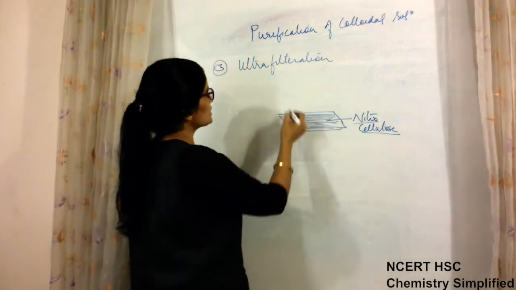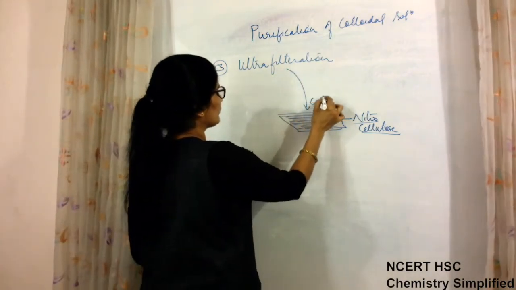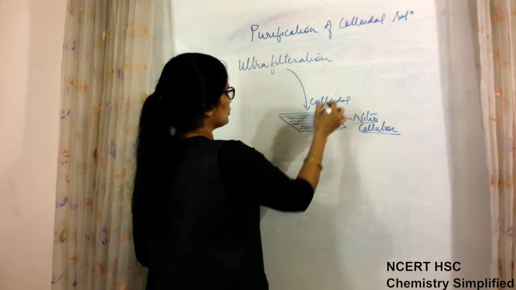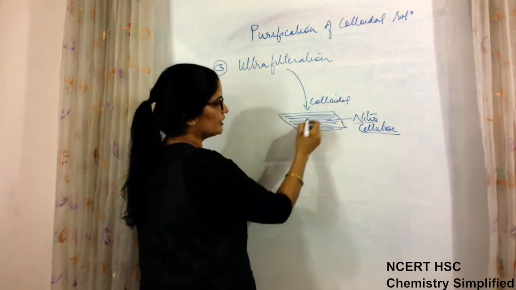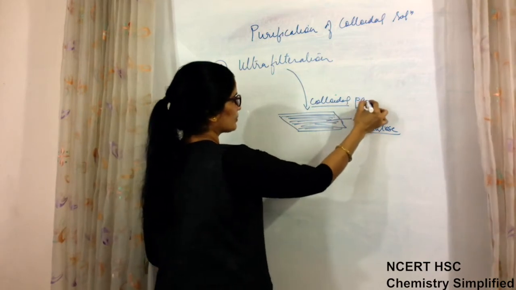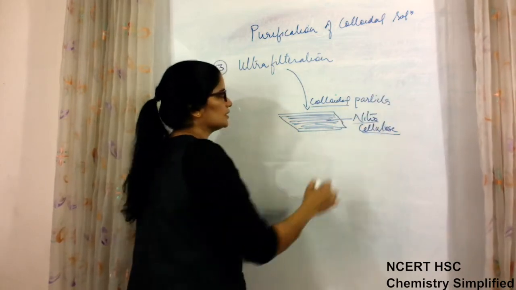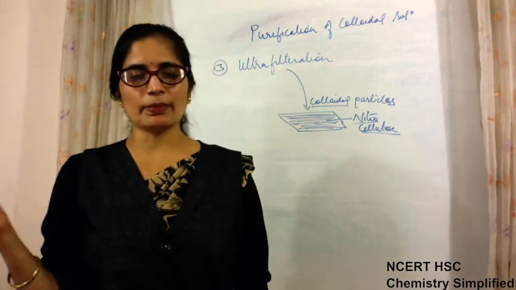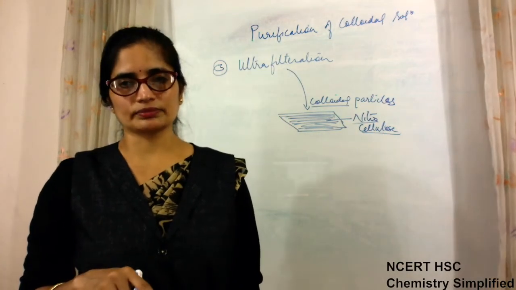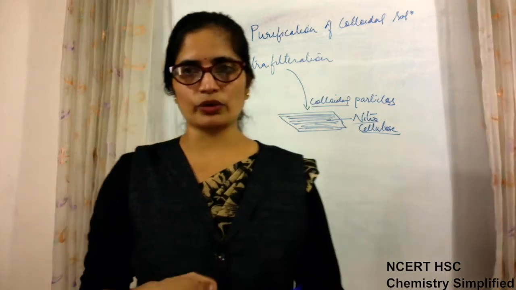Then if the colloidal solution is passed through this filter paper, the rest of the solution will pass through, and we will have the colloidal particles left on the filter paper. These colloidal particles can be regenerated back by the method of peptization, as we have discussed just before.